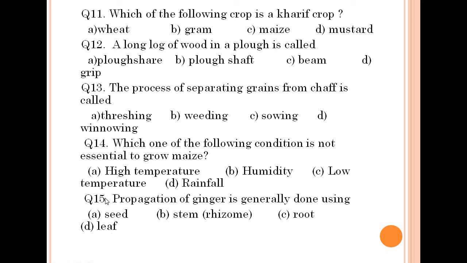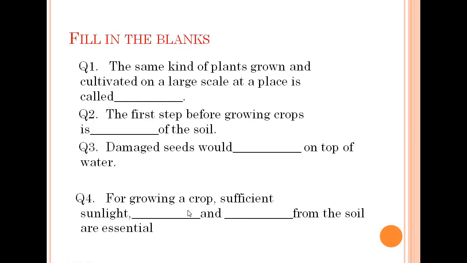Question number 15. Propagation of ginger is generally done using what? The vegetative propagation of ginger takes place with the help of the stem. The stem, known as rhizome, is the way by which the propagation of ginger is generally done. Now we have moved to our last slide.